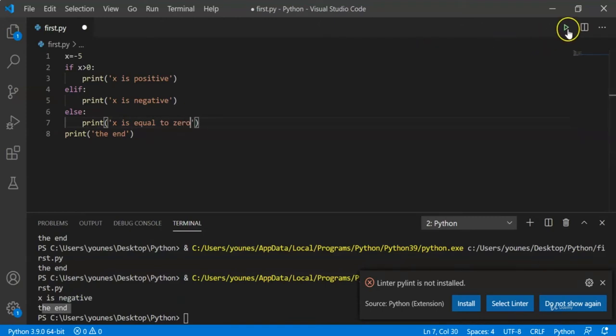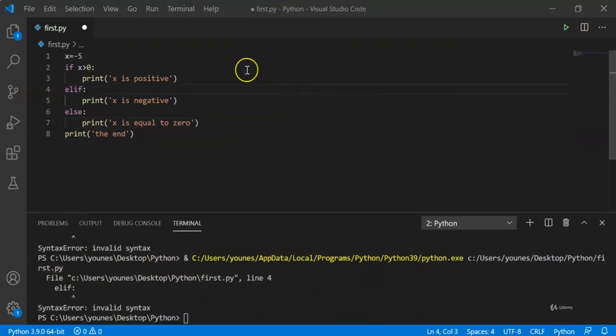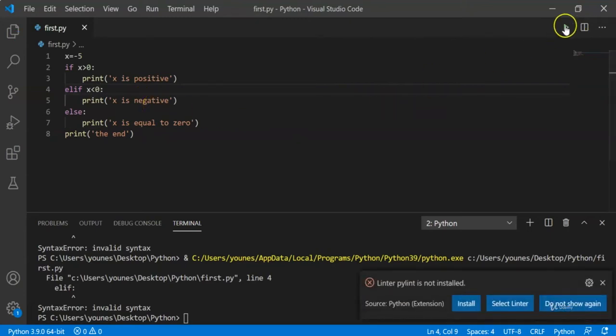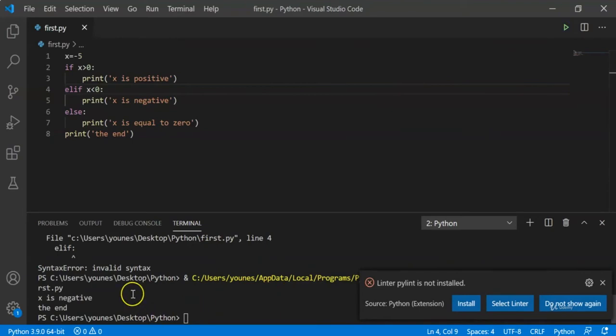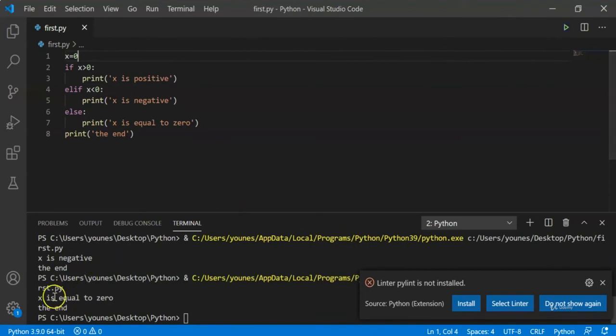And let's go ahead and run this code. We'll get, actually we didn't specify the condition, and what we're going to do is specify that x is negative, print x is negative, otherwise print x is equal to 0, and in this case x is equal to -5, so we'll get x is negative and the end. However, if it is equal to 0, we get that x is equal to 0 followed by the end.